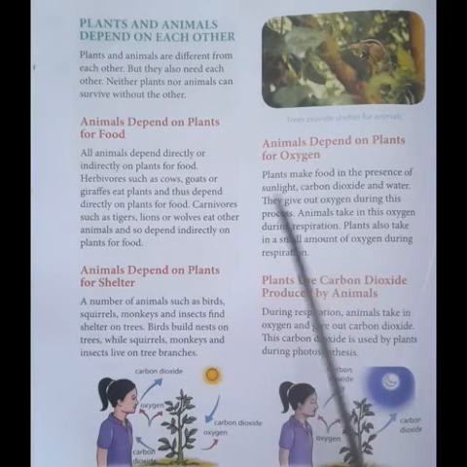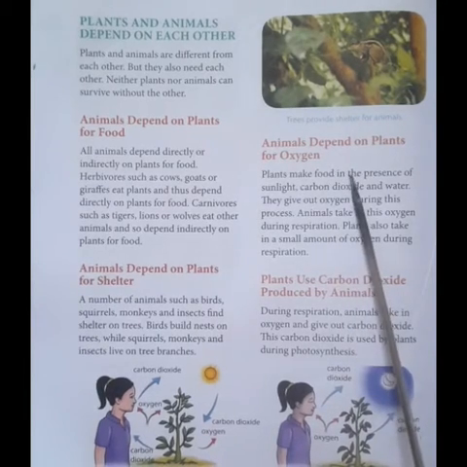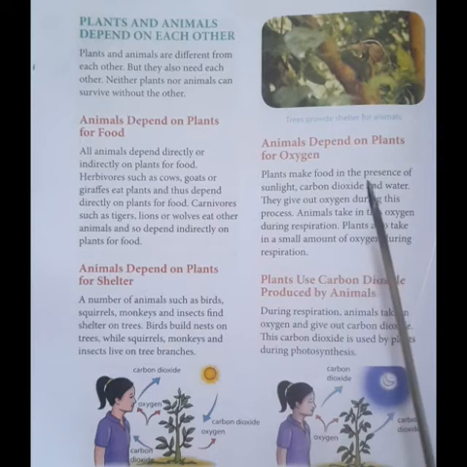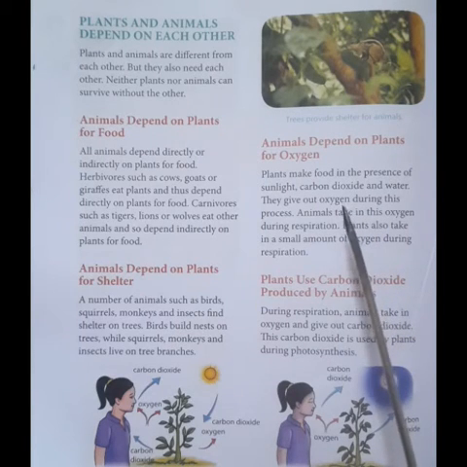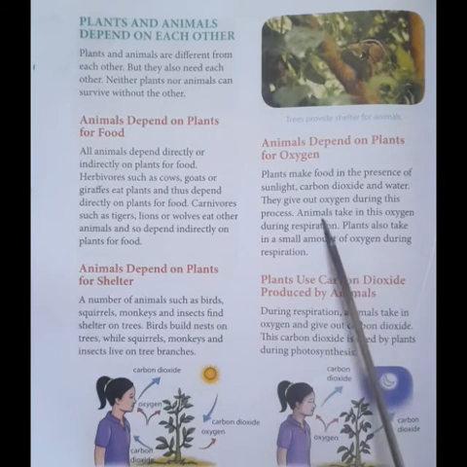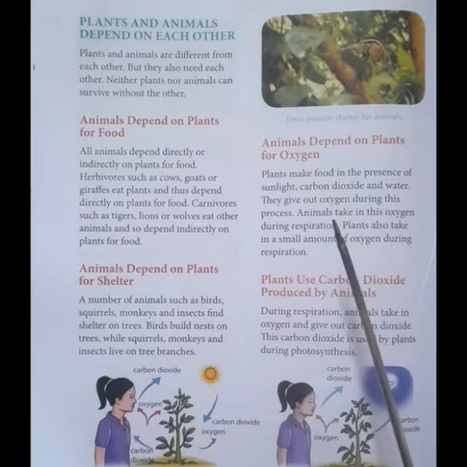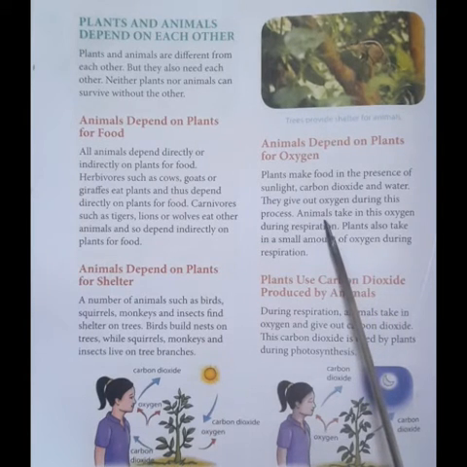How do you think animals depend on plants for oxygen? Already you have studied about photosynthesis, where during the process of photosynthesis, plants will release oxygen into the environment.